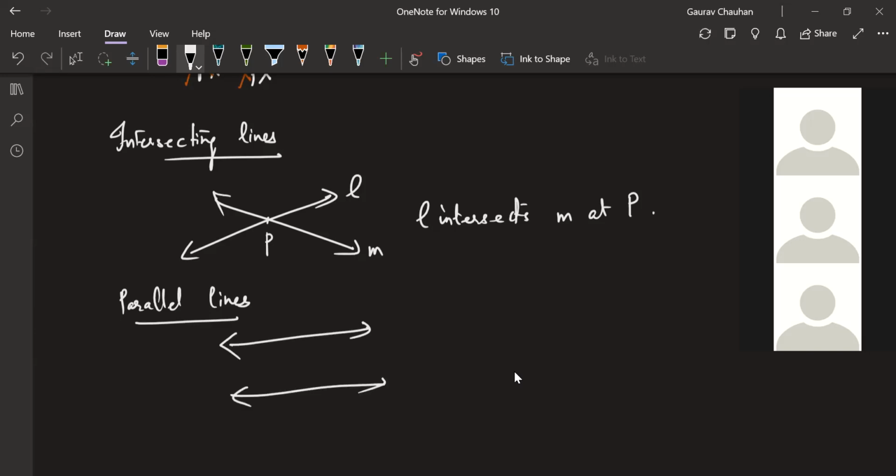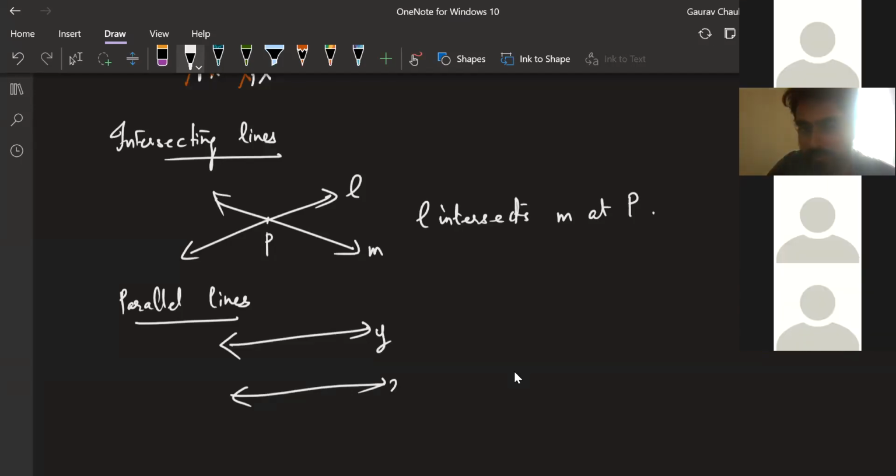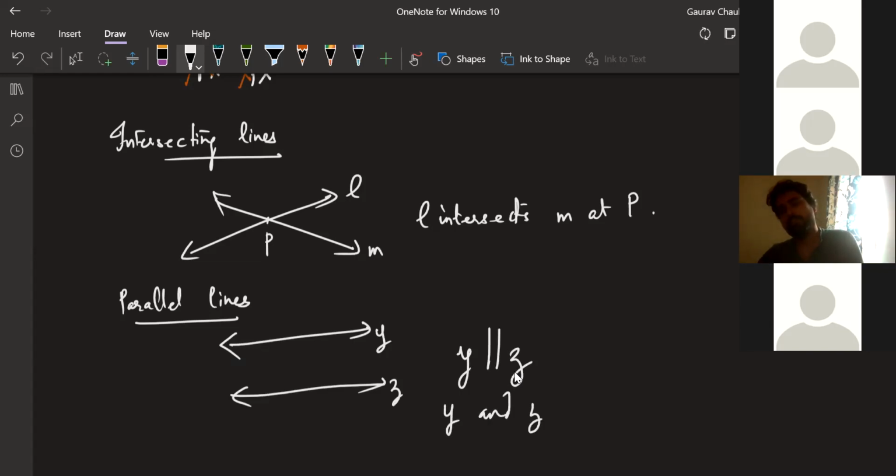Let's call this line PQ, and this one Y and Z. And how do we denote it? Y is parallel to Z. Y and Z will never meet, even if they are extended infinitely. They will keep on going and going.